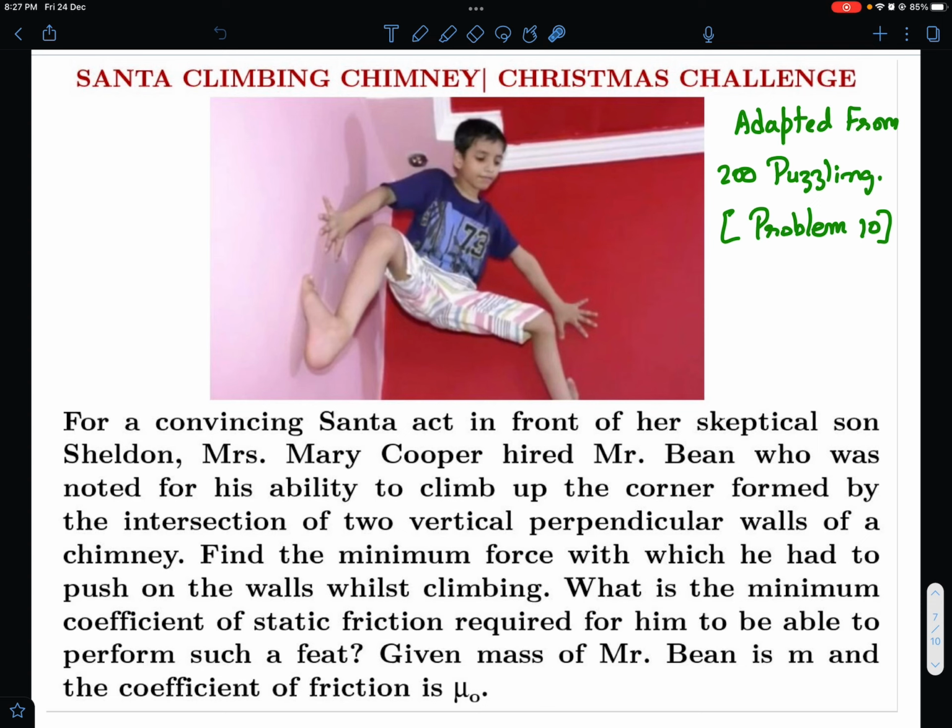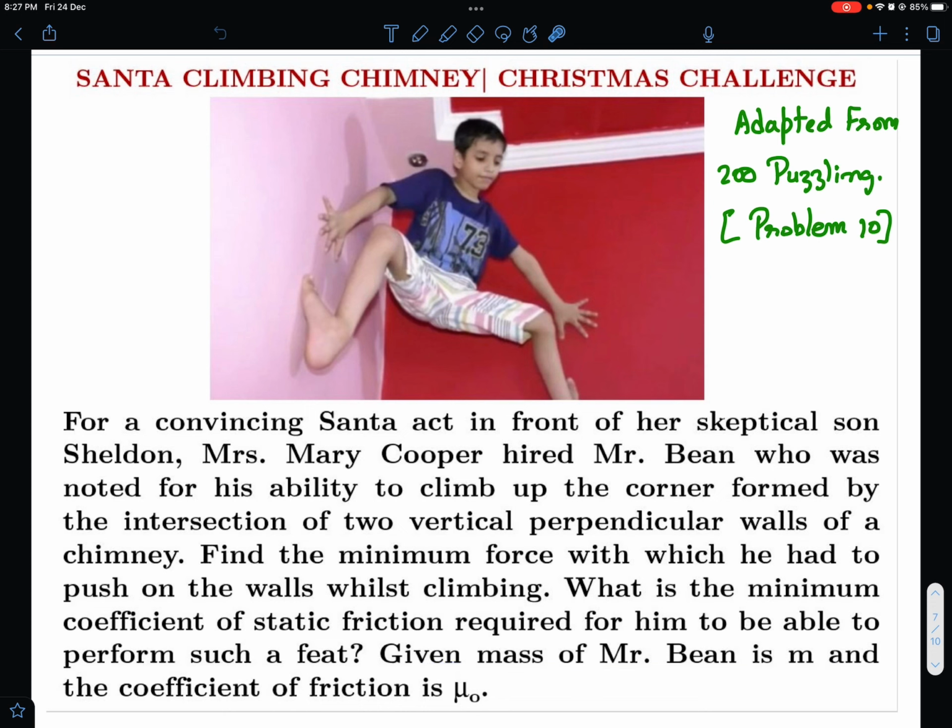Okay. So Mrs. Mary Cooper hired Mr. Bean, who was noted for his ability to climb up the corner formed by the intersection of two vertical perpendicular walls of a chimney. Find the minimum force with which she had to push on the walls whilst climbing. Also, what is the minimum coefficient of static friction required for him to be able to perform such a feat? Given mass of Mr. Bean is m and the coefficient of friction is mu naught.